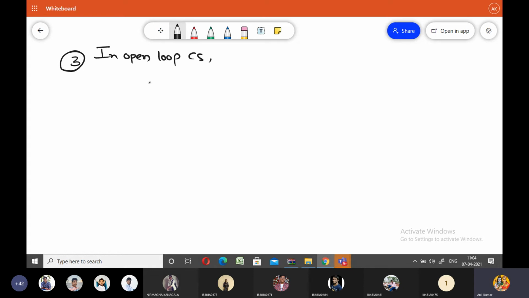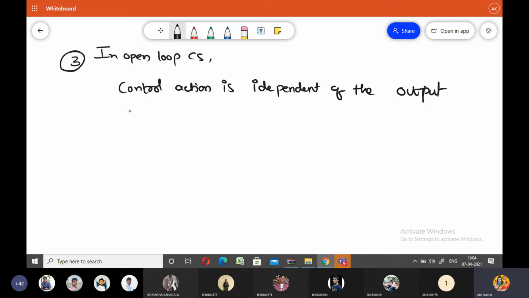In open loop control system, control action is independent of the output quantity, or otherwise, the output quantity has no effect.